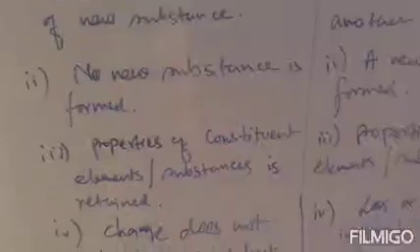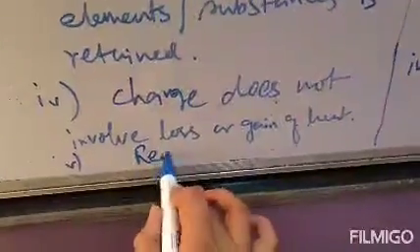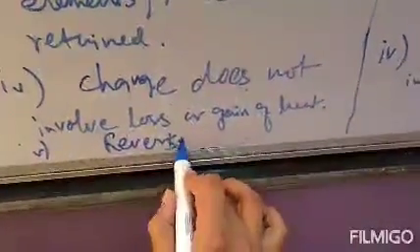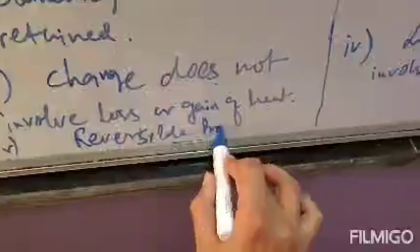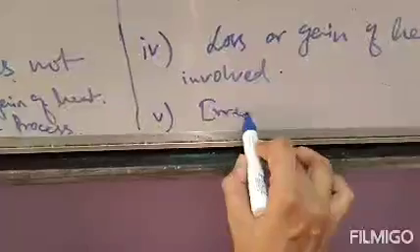Physical change is generally a reversible process, and chemical change is generally irreversible. So for physical change we will write: it is generally a reversible process, and chemical change is generally an irreversible one.